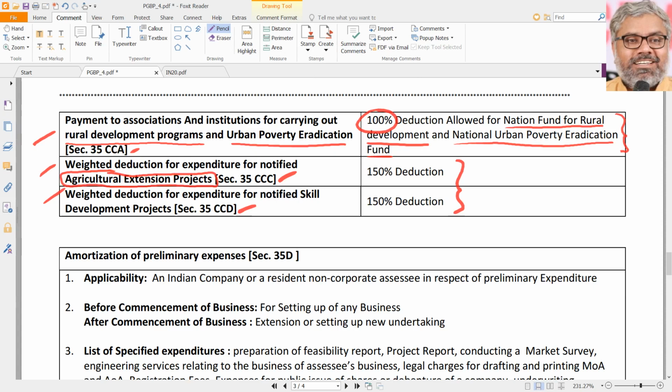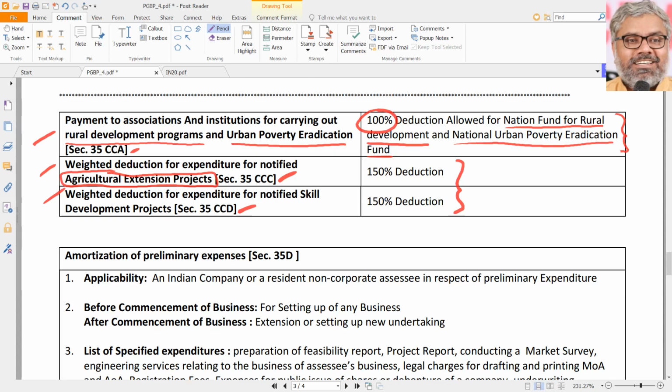Actually, that many things will be there in reality. We don't need that. For exam point of view, some deduction is given for what? Agricultural extension project. Any agricultural extension project. I have a house and in the backyard I am having some small agricultural activity. I have an extension project. Can we call that?